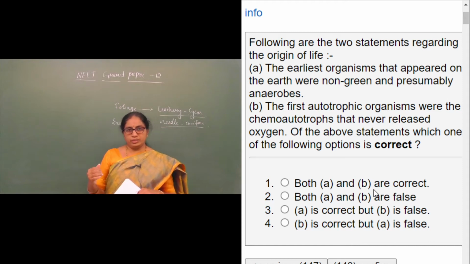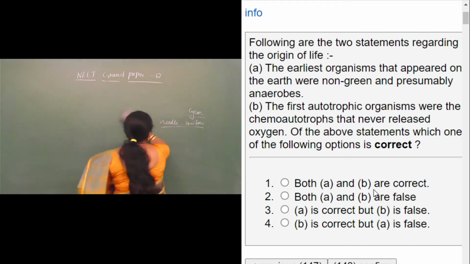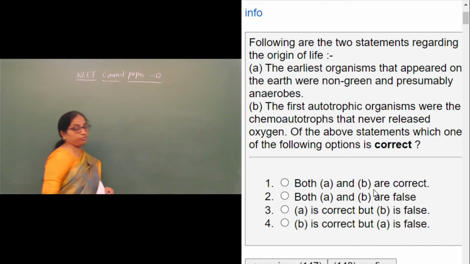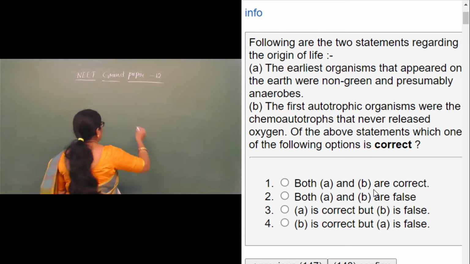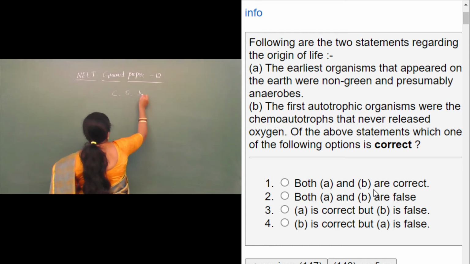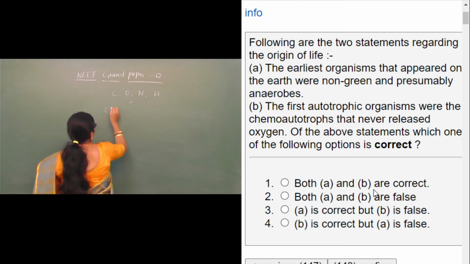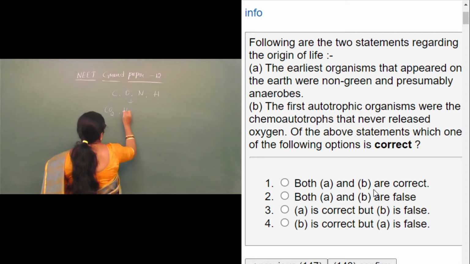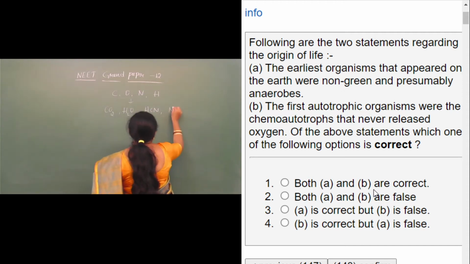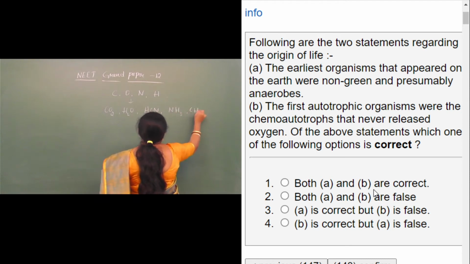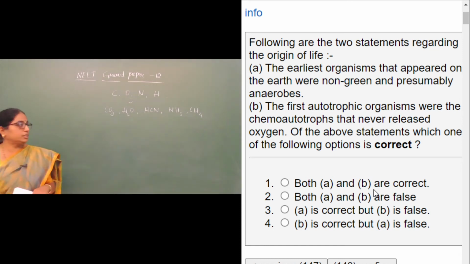According to this, the prebiotic earth, that is the primitive earth before the origin of the first life, was simply made up of certain atoms like carbon, oxygen, nitrogen and also hydrogen, which combined together to form simple molecules like carbon dioxide, H2O, hydrogen cyanide, NH3 and also CH4. So they got converted into simple molecules.